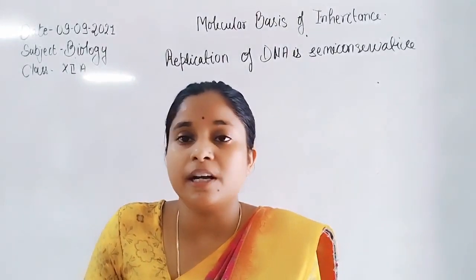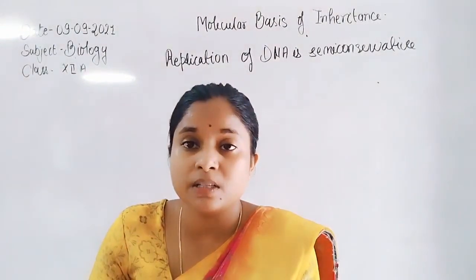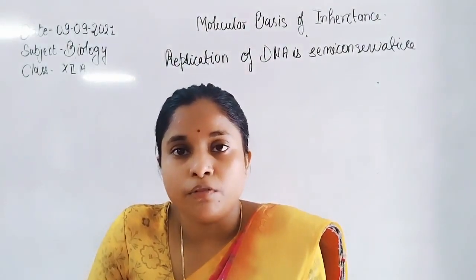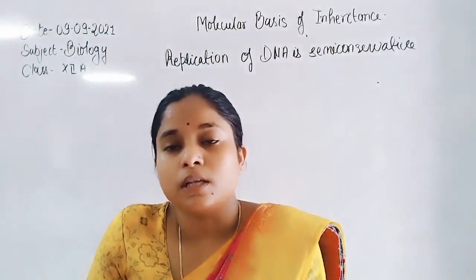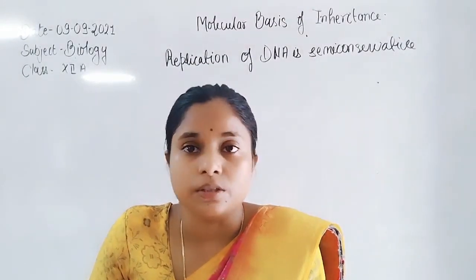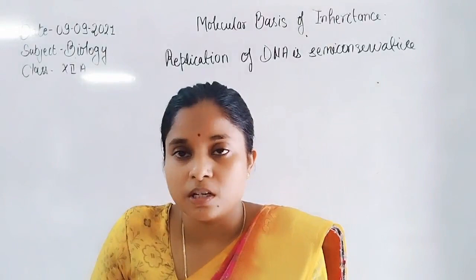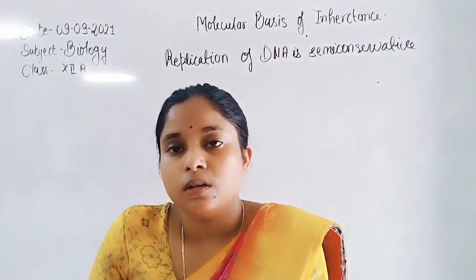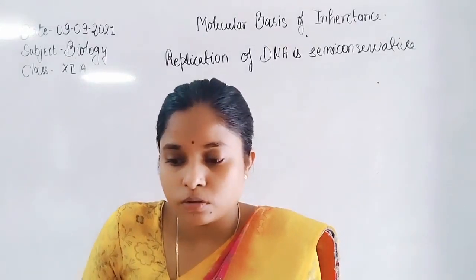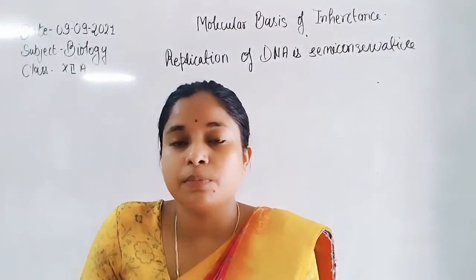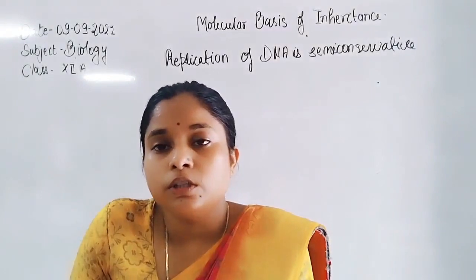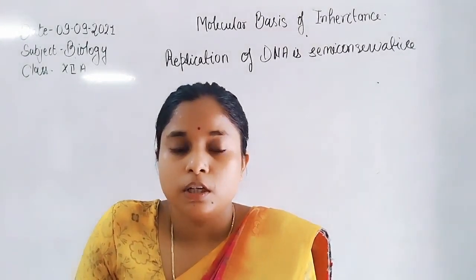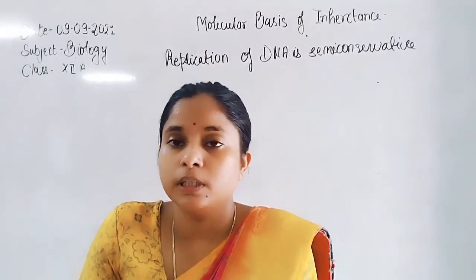The synthesis occurs at the rate of 2000 base pairs per second, so there is a chance of mistake during the addition of nucleotides. Any mismatch in the new strand is removed during the proofreading mechanism.